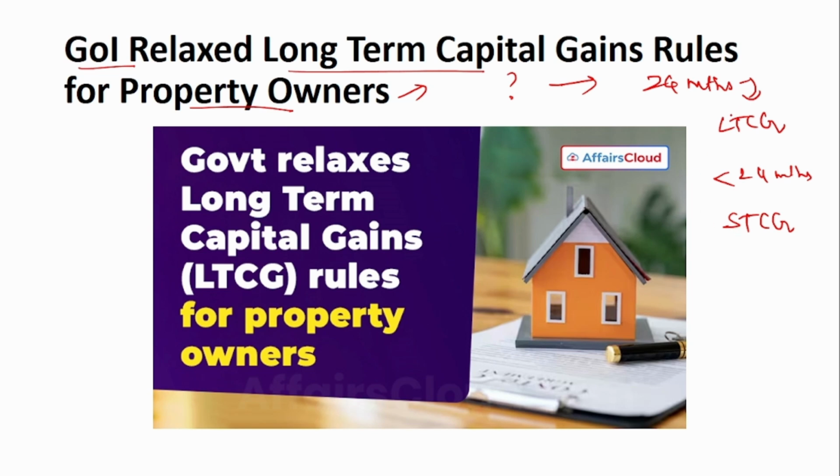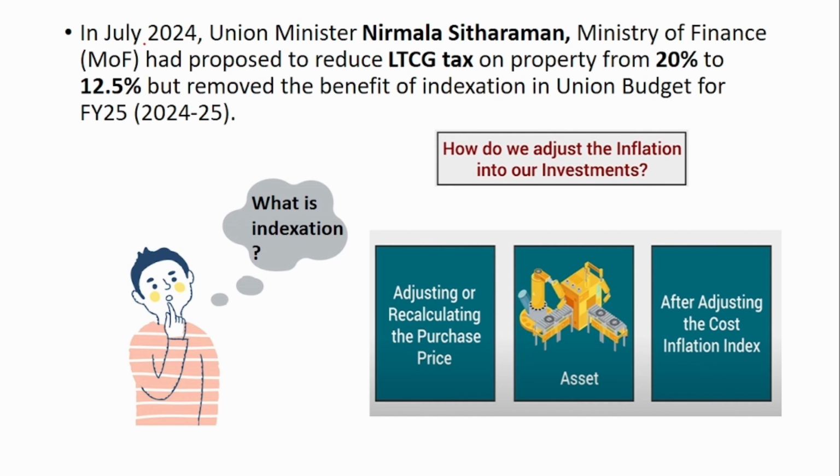For the long-term capital gain, if you see in the last financial year, it was taxed at 20% with indexation benefit. And now a change has been brought in this taxation. So let us look into the details. In July 2024, Union Minister Nirmala Sitharaman proposed to reduce the long-term capital gain tax on property from 20% to 12.5%, but removed the benefit of indexation in the Union Budget financial year 2025.